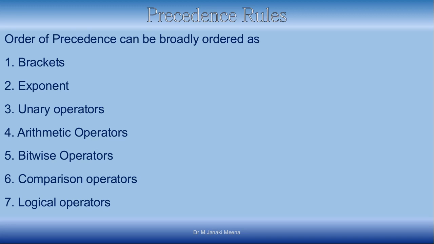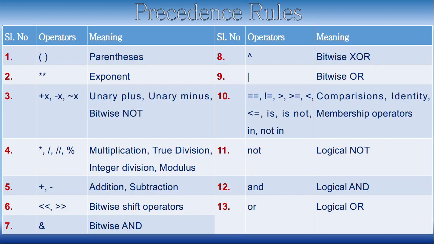So when we look at the order of precedence of the language, they can be broadly ordered as follows. First, the topmost precedence is given to what is within the brackets, and then exponent, and then unary operators, and then arithmetic operators, bitwise operators, comparison operators, and then logical operators. This is the order, right? So first will be brackets, exponent, unary operators, arithmetic operators, bitwise operators, comparison operators, and then logical operators. So we will see in detail how the precedence is.